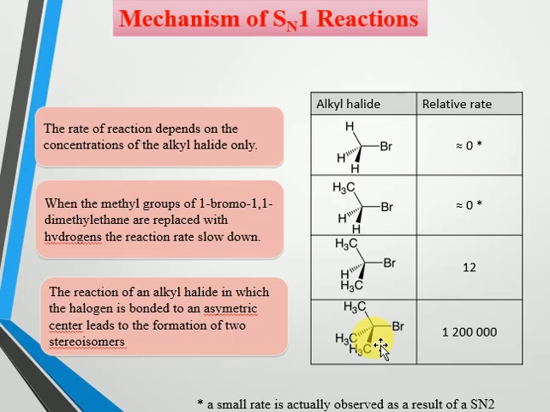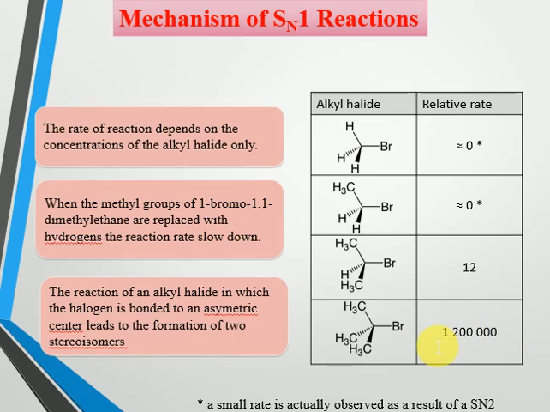Here in the SN1 reaction, the intermediate is a carbonium ion, and the carbonium ion stability is in the order of tertiary having higher stability than secondary, than primary. Because of that, primary alkyl halides will not undergo the SN1 mechanism for their hydrolysis. As the substitution on the carbon atom increases, carbonium ion stability increases. In that way, the tertiary butyl carbonium ion is highly stable and shows a high rate of reaction towards the SN1 reaction.